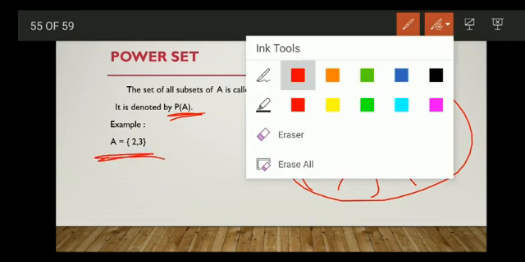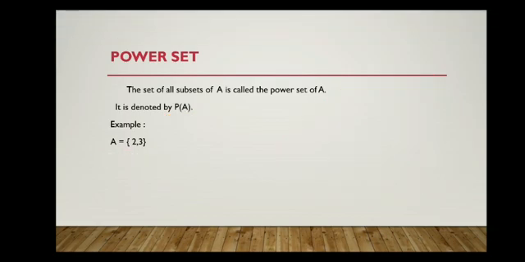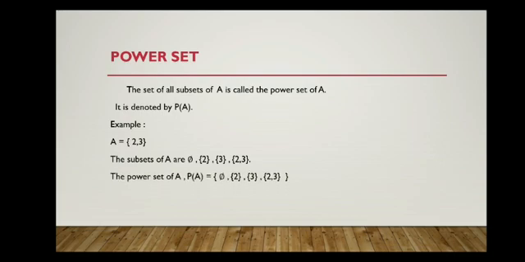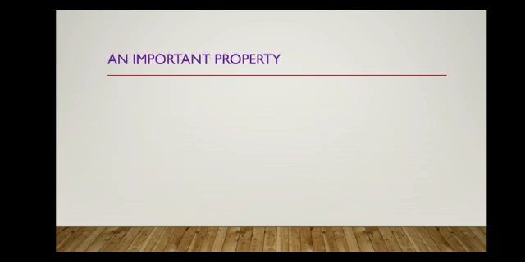The set of all these 4 sets will be the power set. So the subsets of this A are the empty set, {2}, {3} and the set {2, 3}. The collection of all these sets will be the power set. So P(A) is equal to the set of the empty set, {2}, {3} and {2, 3}. Okay, this is the power set of A. There is another important property.